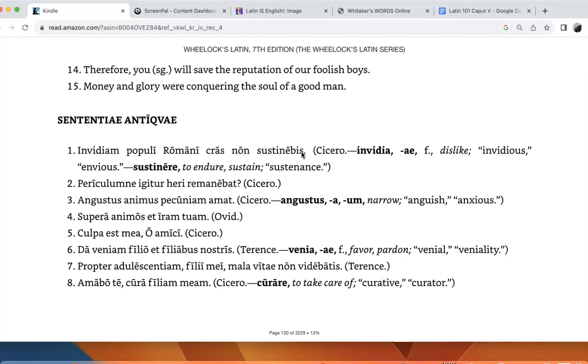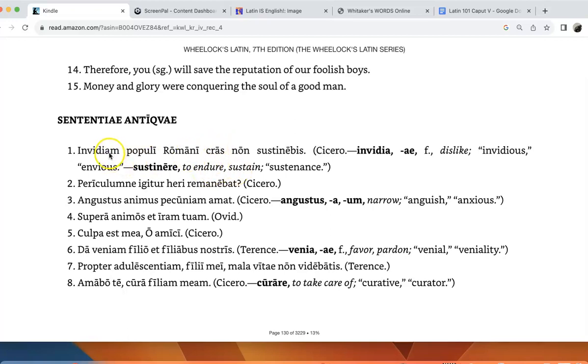So if we go back and look at the examples, it's second person singular and it means you. And so you will not, and then we can just follow one of these. You can say you will not sustain or you will not endure. So cras non sustinebis means you will not endure or you will not sustain.